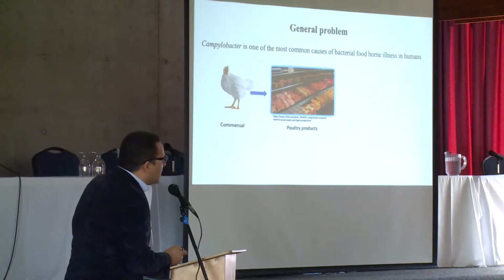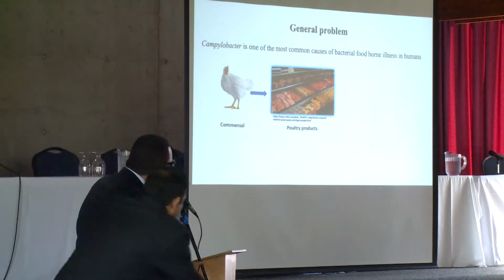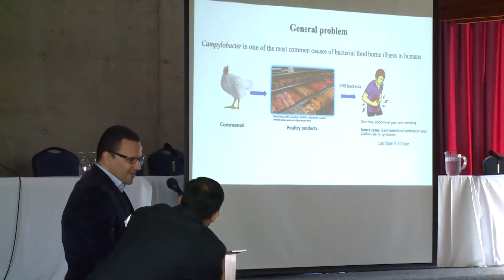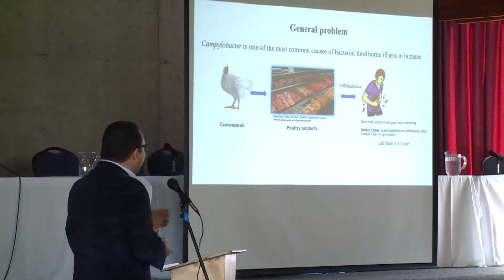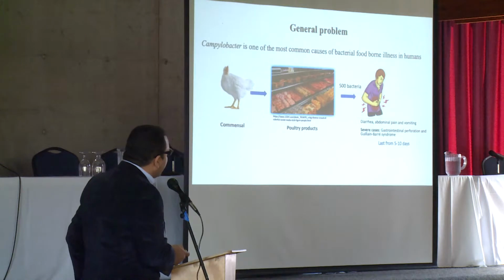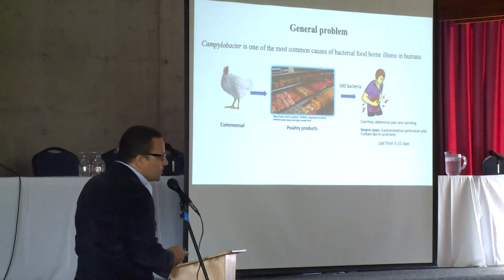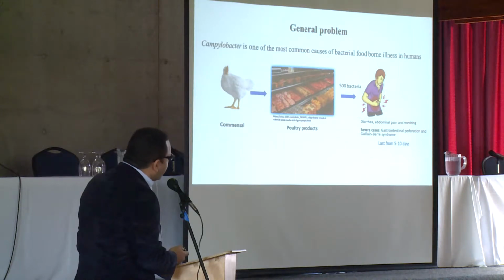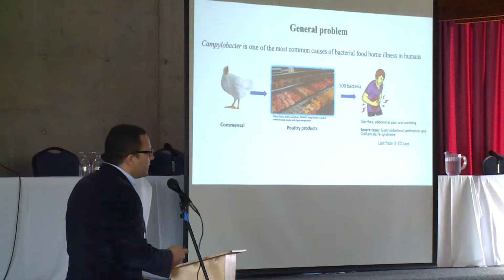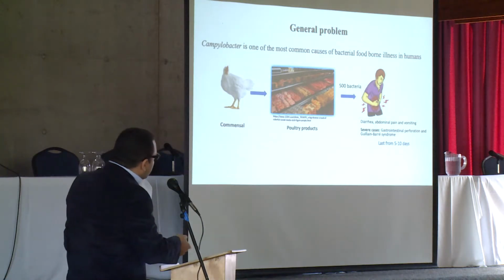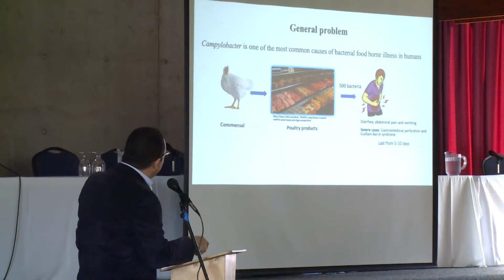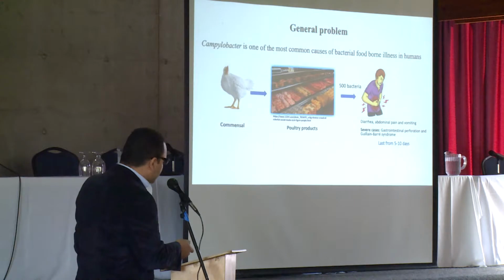Contaminated poultry products are considered the main source of infection in humans. And 500 bacteria can make humans sick. Symptoms range from mild to bloody diarrhea, abdominal pain, vomiting, and in severe cases, gastrointestinal perforation and Guillain-Barré syndrome. Therefore, to reduce the risk of human campylobacteriosis, it is essential to reduce the bacterial load on poultry products.